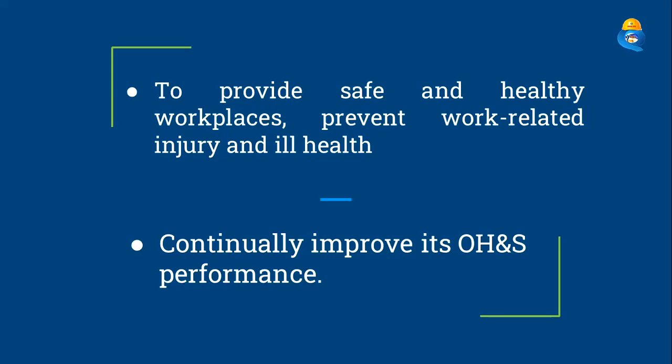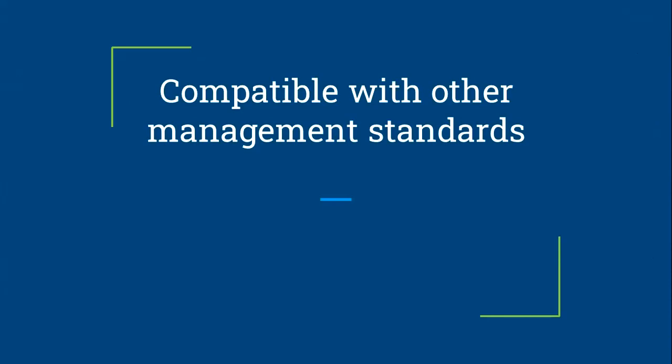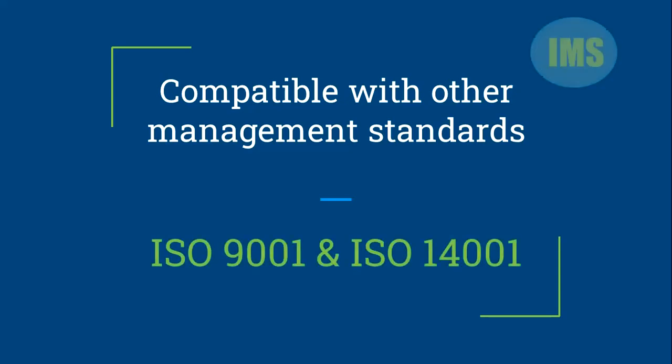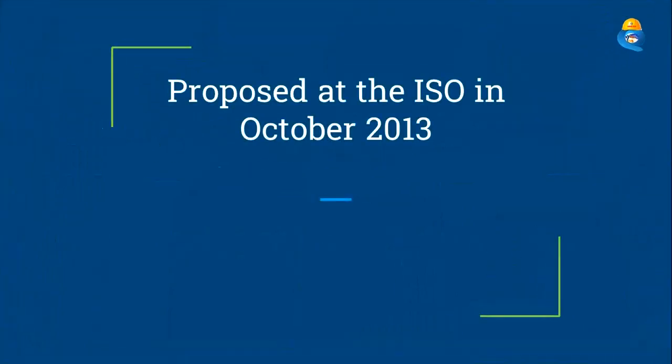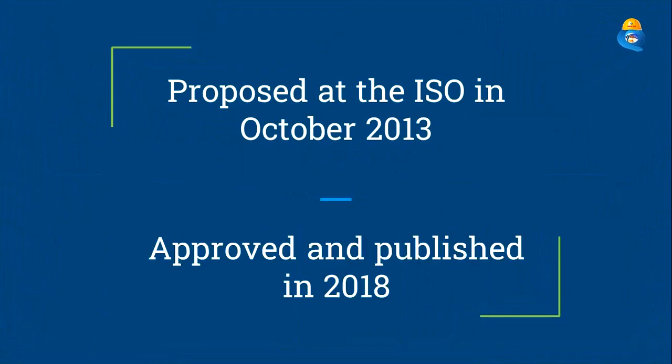This standard allows companies to merge their management systems under a single umbrella, consisting of ISO 9001 Quality Management, ISO 14001 Environment Management, and ISO 45001 Occupational Health and Safety Management, which is called an Integrated Management System. The standard was proposed in October 2013. At least 70 countries contributed to the drafting process. The final draft was approved and the standard was published on 12th March 2018.